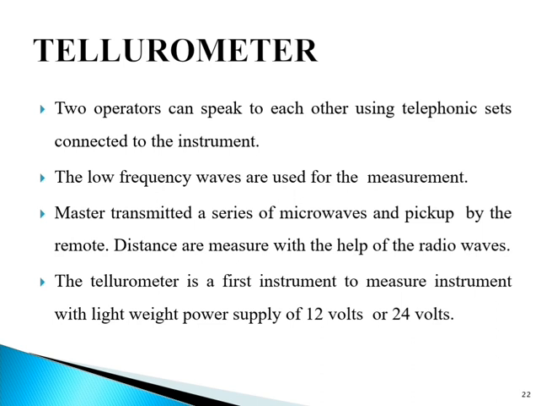The tellurometer is considered to be the first portable electronic distance measurement instrument with a lightweight power supply of 12 watts or 24 volts. The disadvantage of the tellurometer is, however, that two similar instruments are required, each with a skilled operator at either end of the line to be measured.